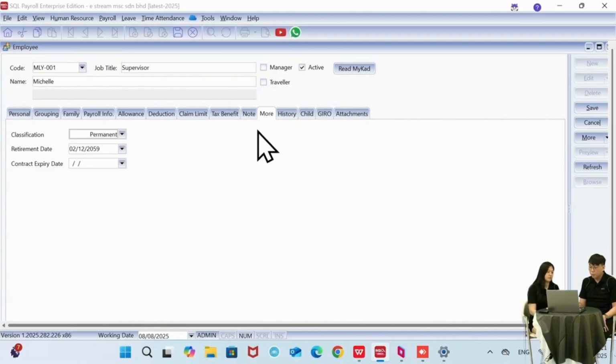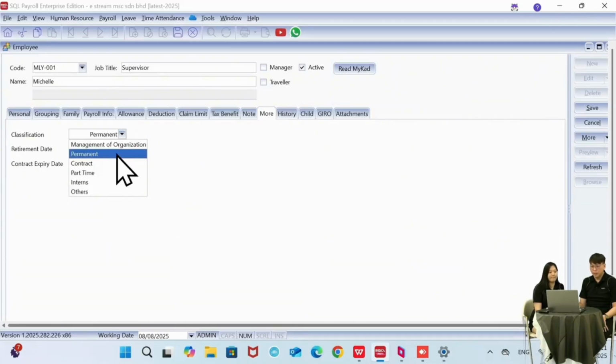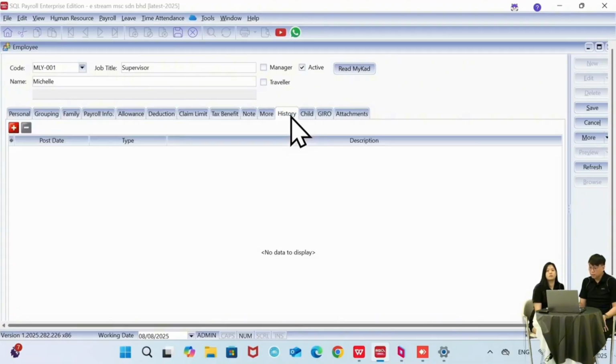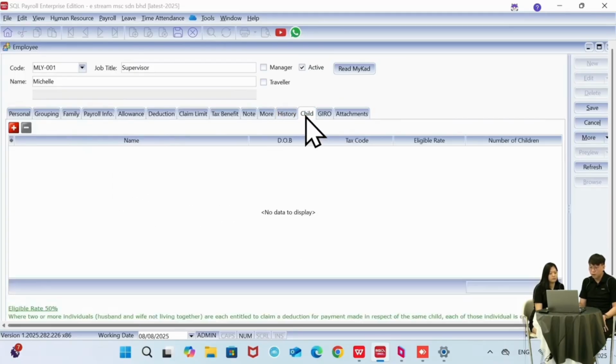Okay, for the more part, you can classify which category your employee is under. For example, Michelle is permanent, so we just choose permanent. Here we have other options, like contract and part-time, and then the retirement date, and you can set the contract expiry date for contract staff. For this history, later I will show you how it works. We will move on to the child part.